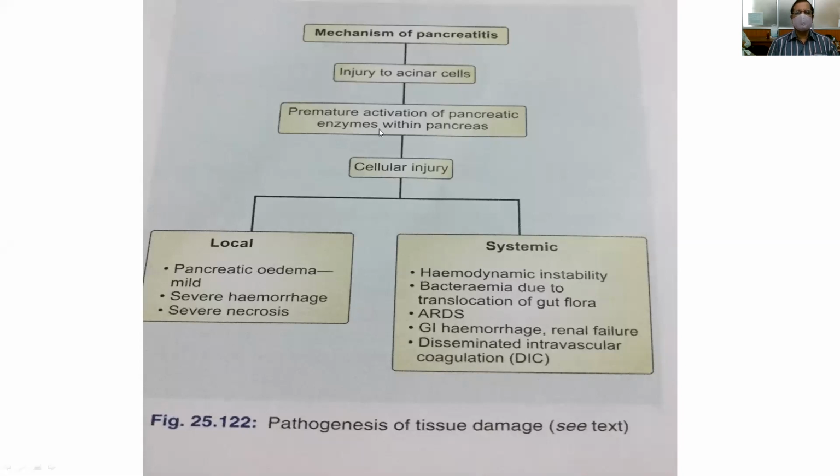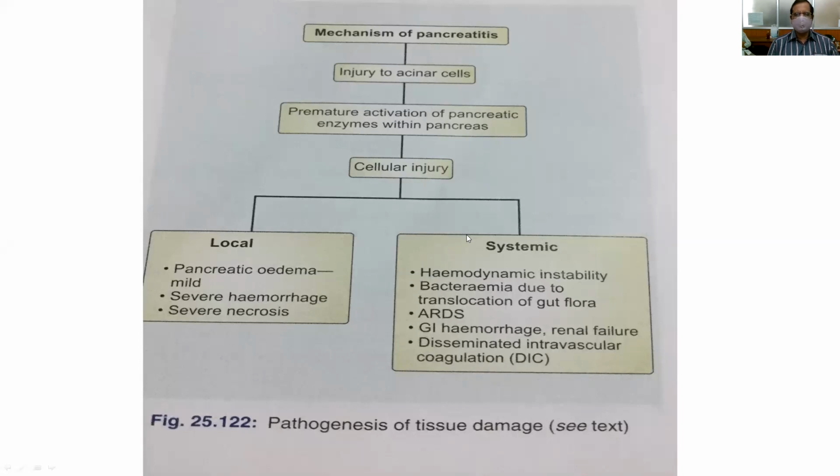I already told why the pancreatic enzymes do not cause autodigestion of the pancreas. So when they are activated within the pancreas, what happens? There will be pancreatic edema. Sometimes it leads to hemorrhage and necrosis of the pancreas.